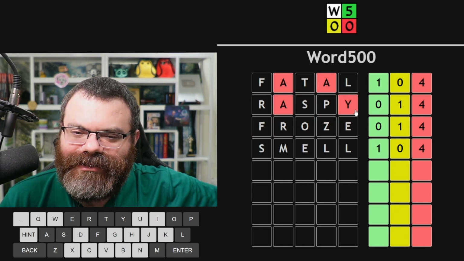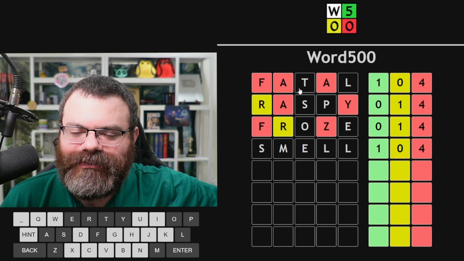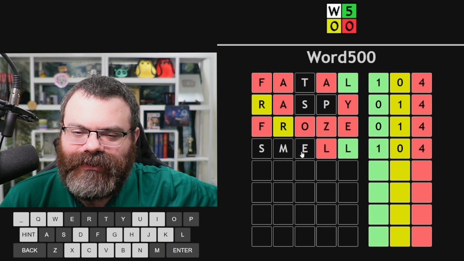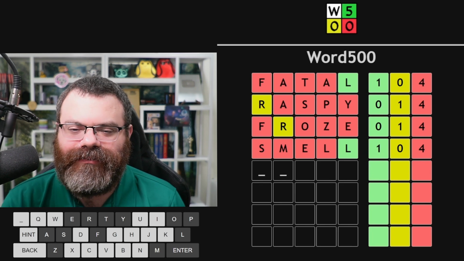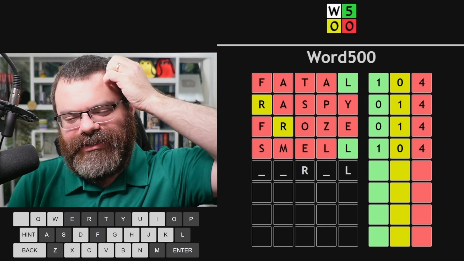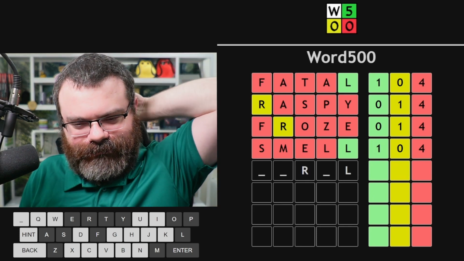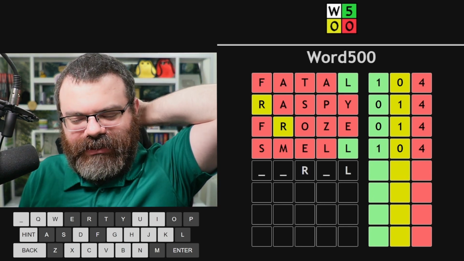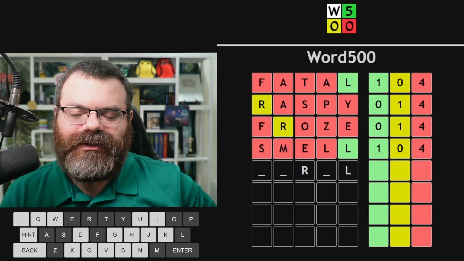Still going to say no A. Still going to say not this Y. Going to say not this Z. Maybe we do use the R here then. And the L here. So we'd have that. So we have an R somewhere, and we have an R here and end in L. I think some words end in RL, but snarl's the only one I can think of. And that's gone. Twirl. We're down to U and I though. Peril, no. I don't know if this works.